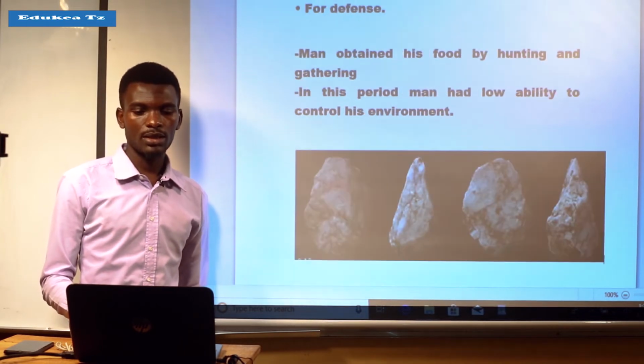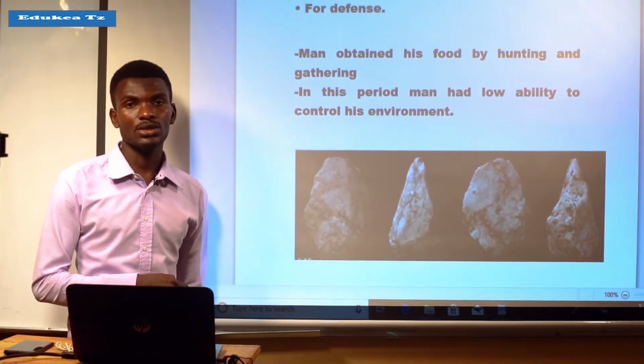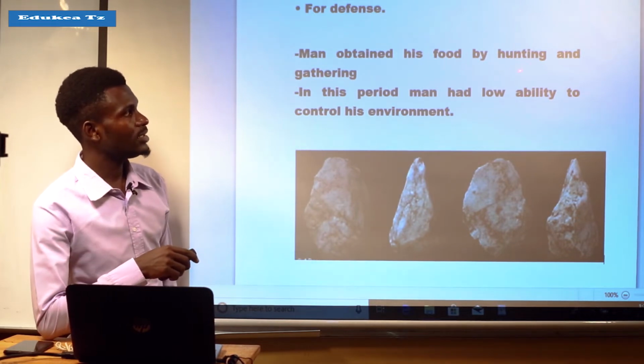These were the uses of those pebbles and chopping tools.